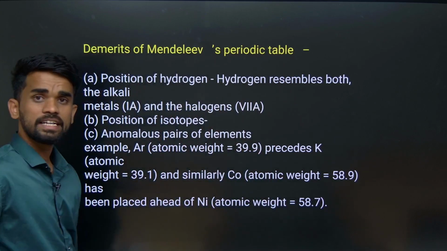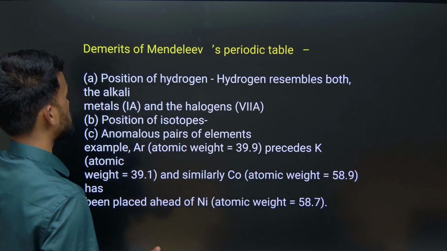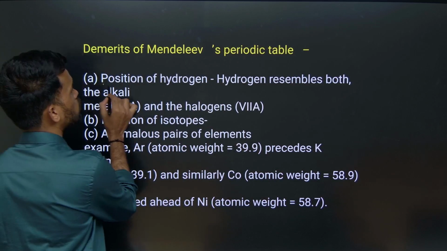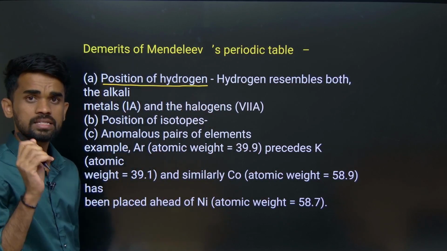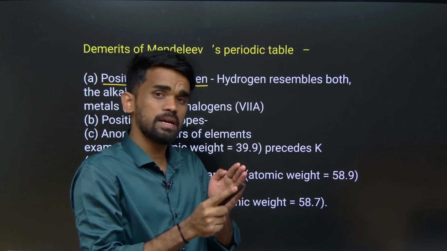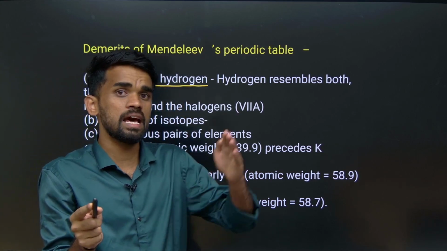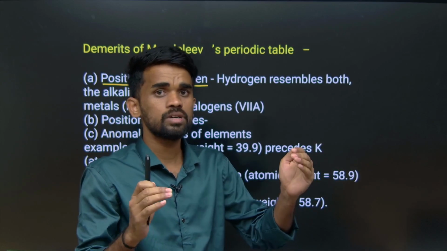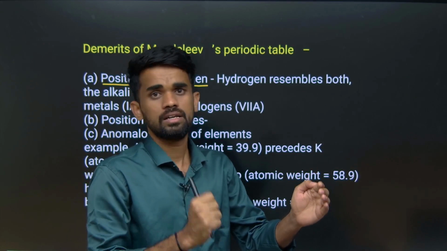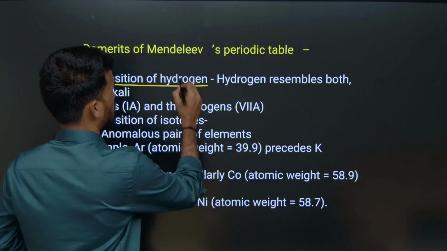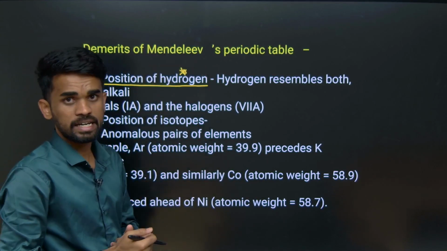Okay, so what are the demerits? The first demerit is that the position of hydrogen is not satisfied, because it has resemblance with the first group as well as the halogen family. Therefore, the position of hydrogen was not proper. It was not decided properly.